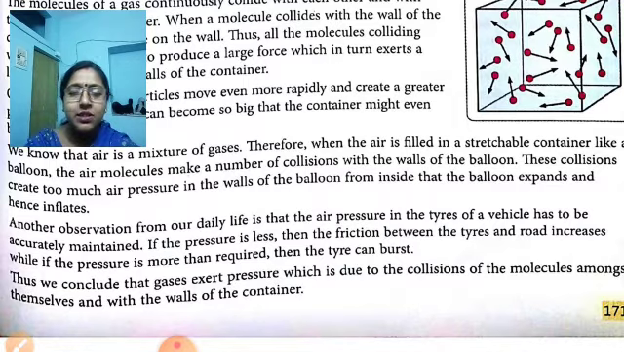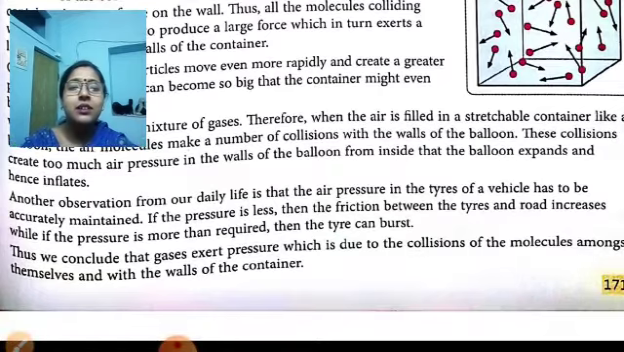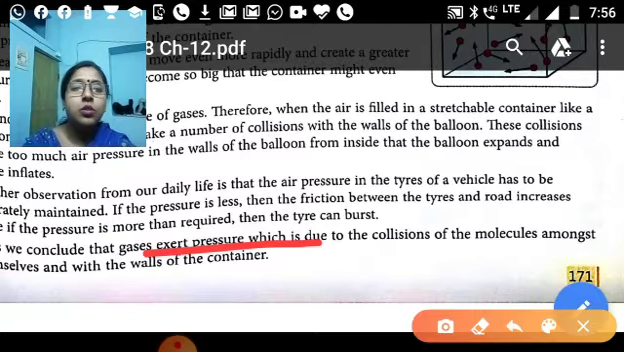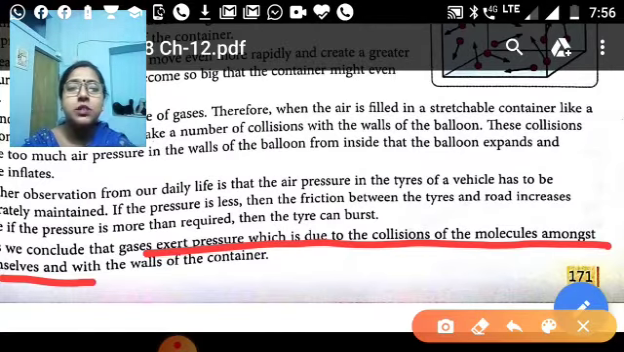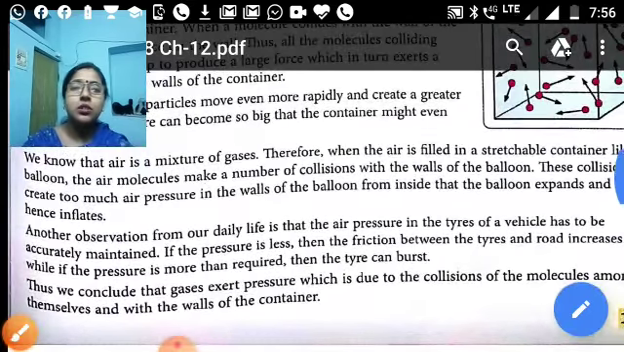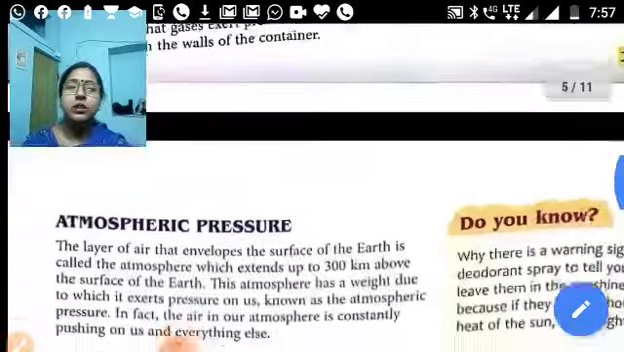That means the gas exerts pressure. So we conclude that gases exert pressure, which is due to the collision of the molecules among themselves and with the walls of the container. So gases also exert pressure. Why? Due to the molecules which collide with each other and create a large force, due to the large force more pressure is created and they strike the wall of the container. So that's about the pressure exerted by gas.